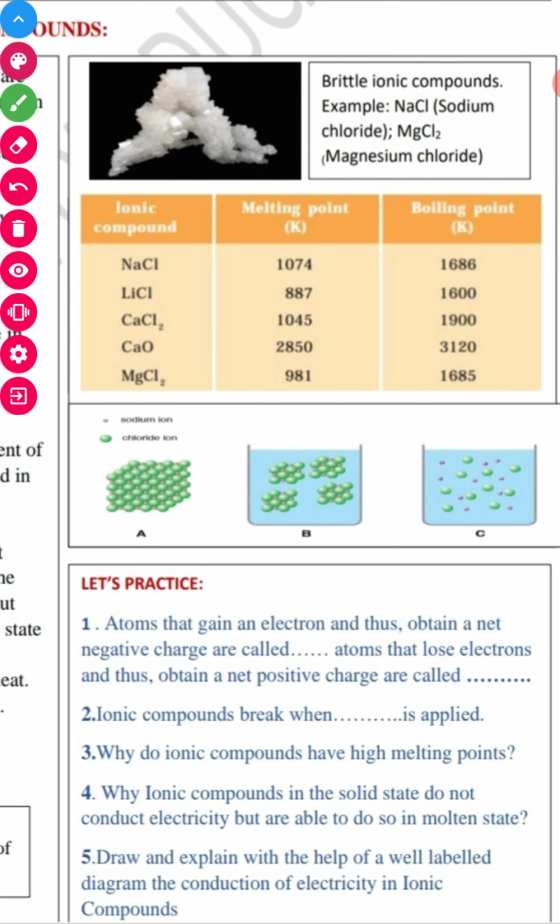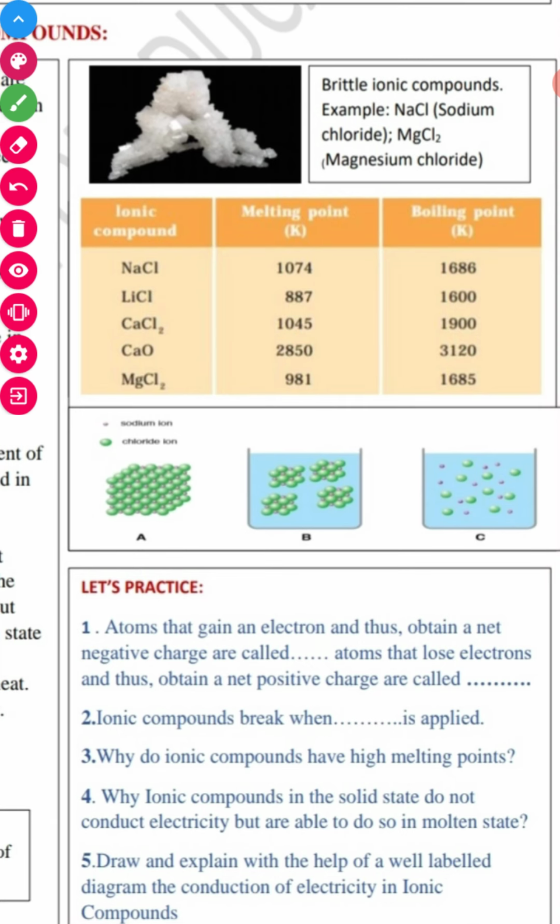Anion. An atom that loses an electron and thus has a net positive charge is called? Yes, very right, cation. Okay, so here it comes anion, and here cation, anion and cation.